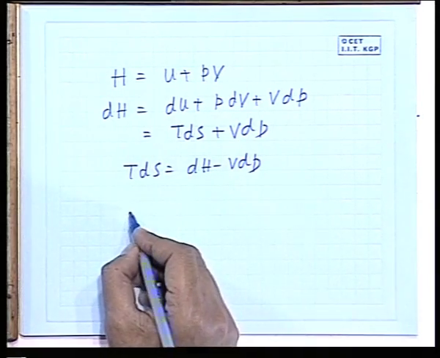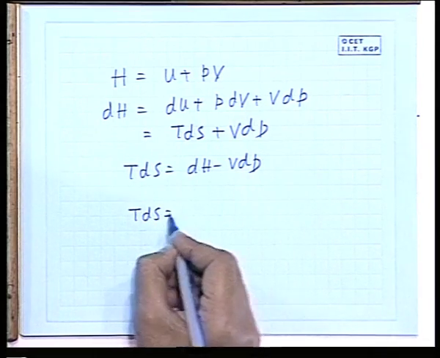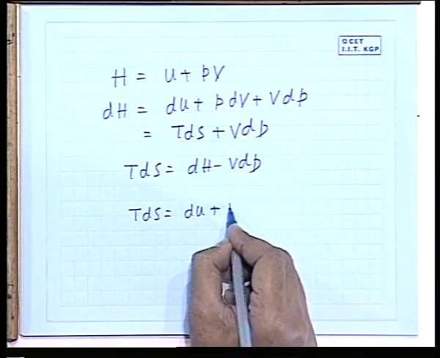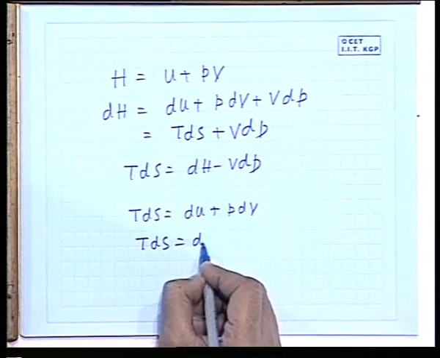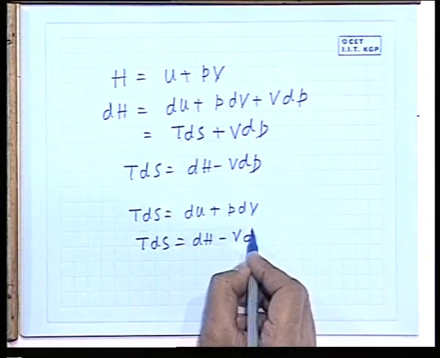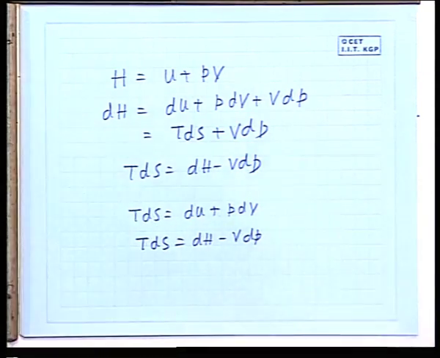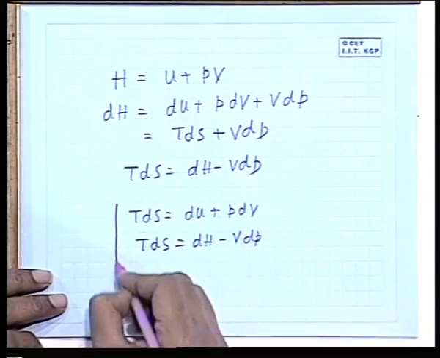So therefore I have got two relations, TdS is du plus PdV and TdS is dH minus VdP. These two relations are the property relations for any process, reversible or irreversible.